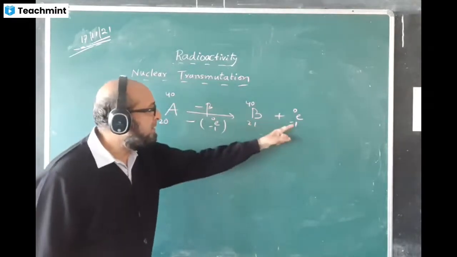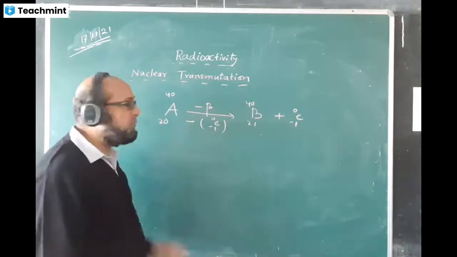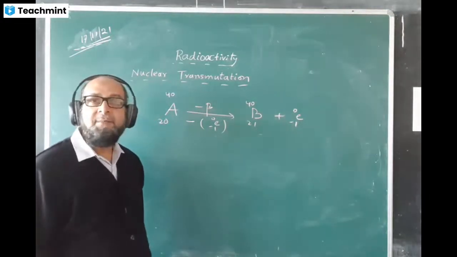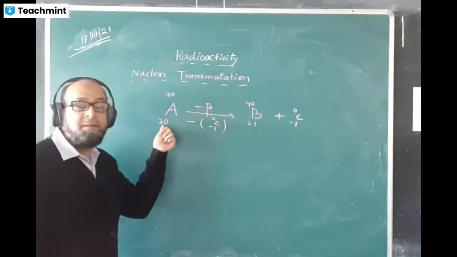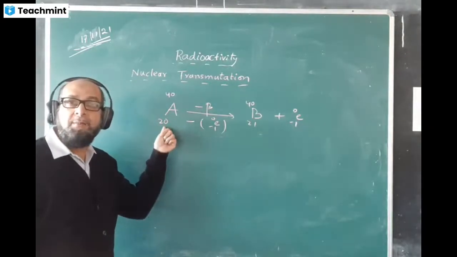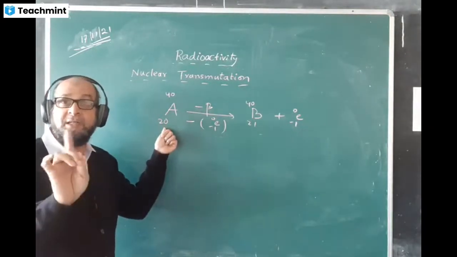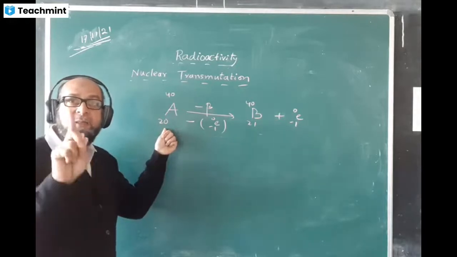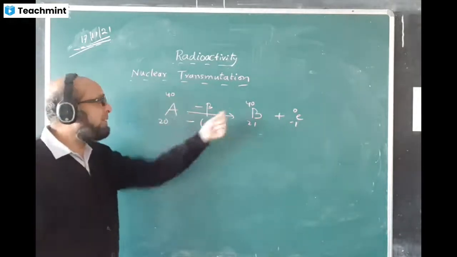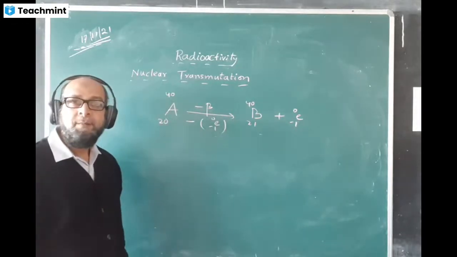21 plus minus is minus 1. So 21 minus 1 gives answer 20. This time atomic number changes only and it increases, not decreases. Remember, it increases by 1, whereas mass number remains the same.